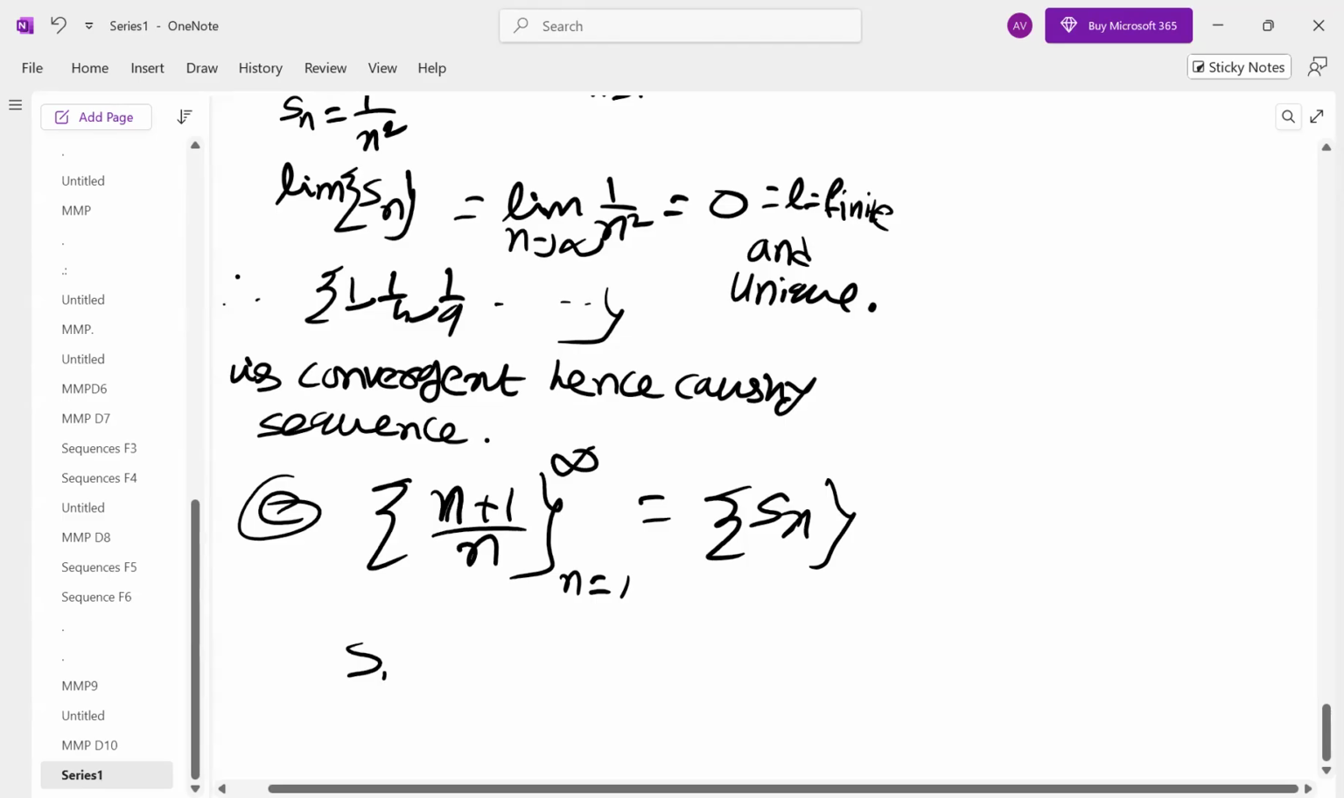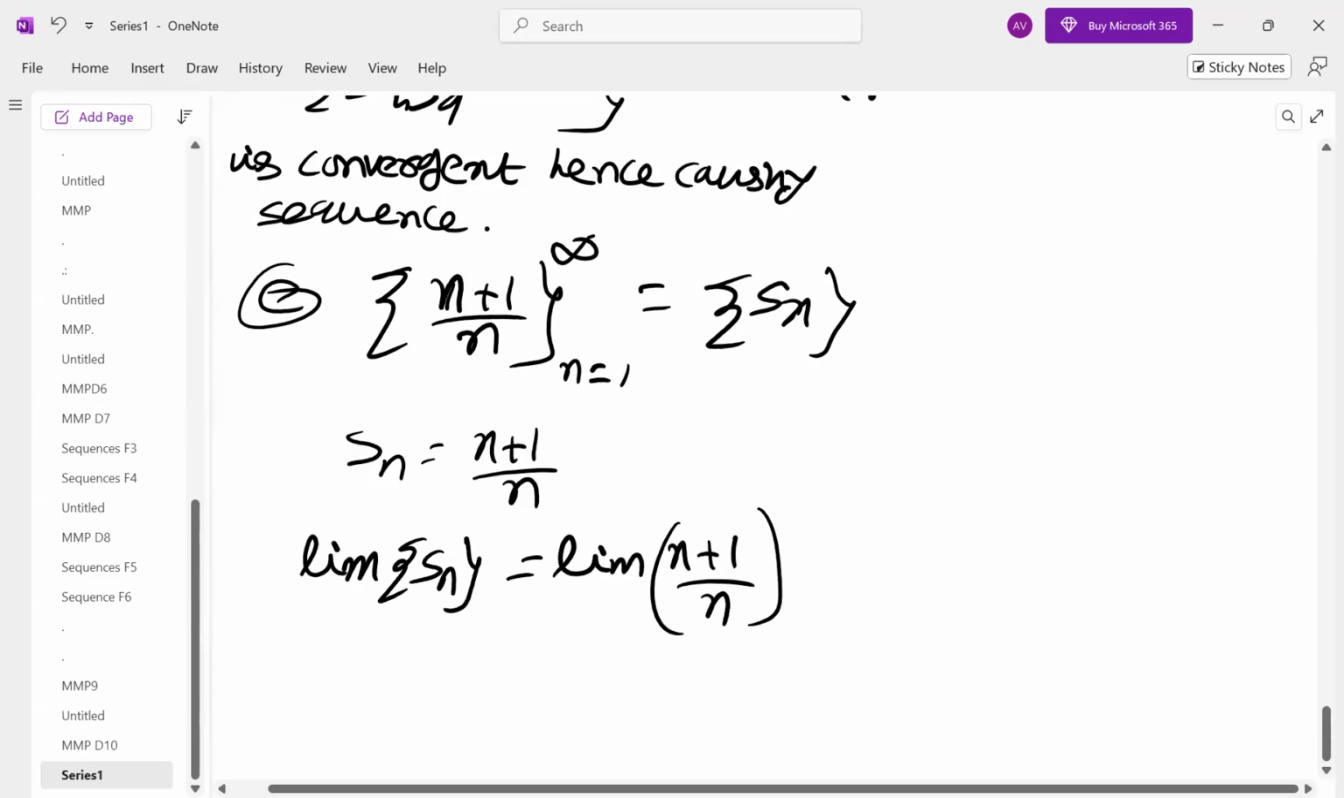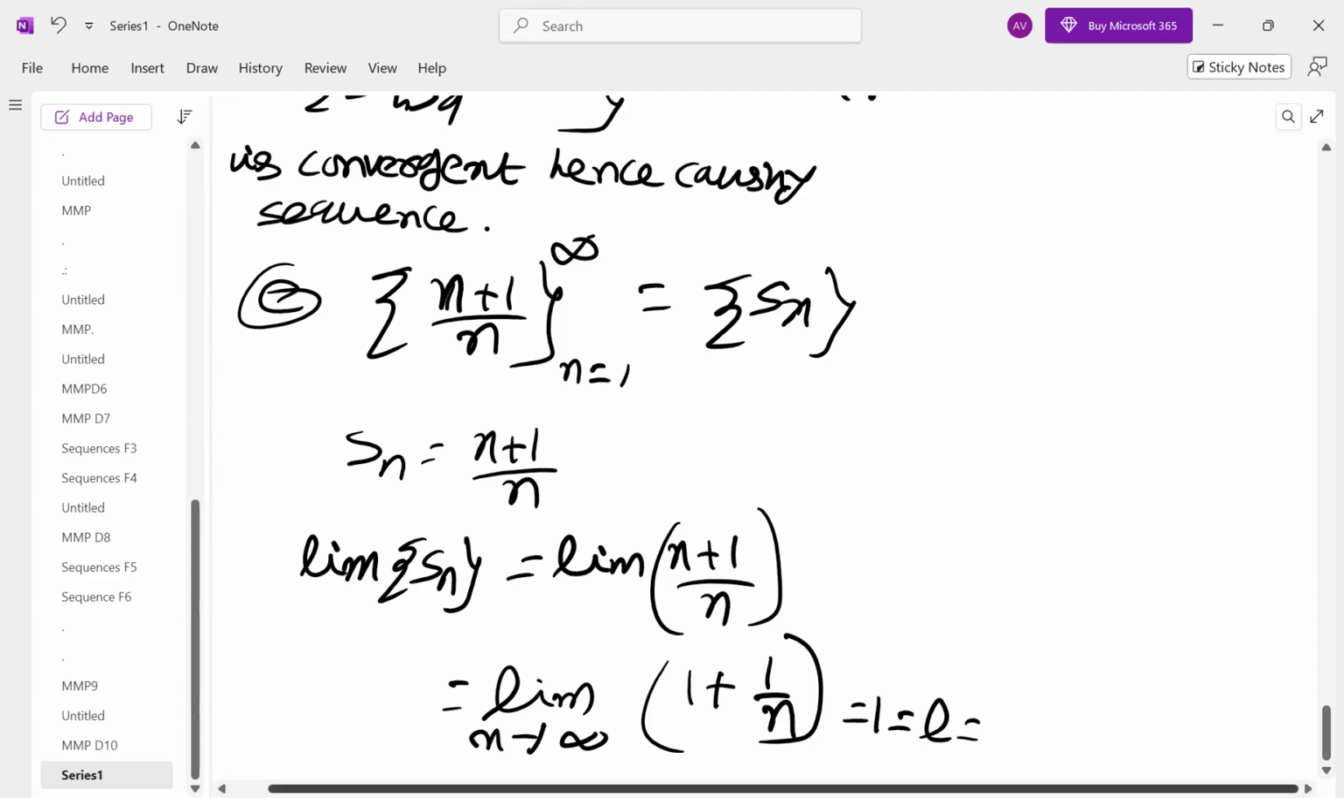So Sn is equal to, you need not find the nth term, it is given to you. So we have to find the limit of the sequence, meaning the limit of the nth term. So the limit of (n plus 1) by n. All of you know the answer for this. What is the limit of this as n tends to infinity? We have to take a separate LCM. n by n is 1, plus 1 by n. As n tends to infinity, this is 1, which is the first time we are getting a non-zero term. It is finite and unique.